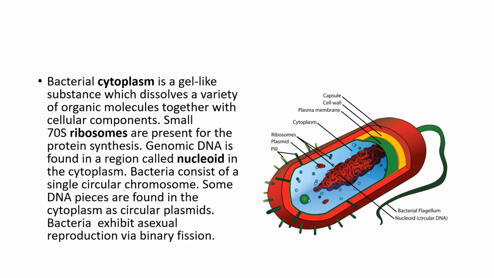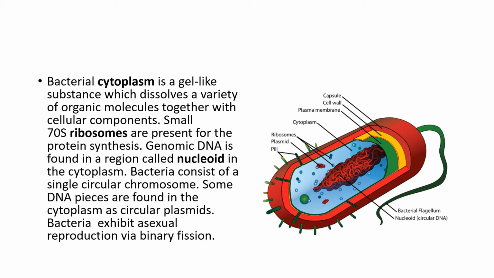Bacterial cytoplasm is a gel-like substance which dissolves a variety of organic molecules together with cellular components. Small 70S ribosomes are present for protein synthesis.